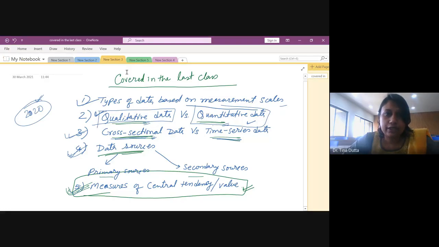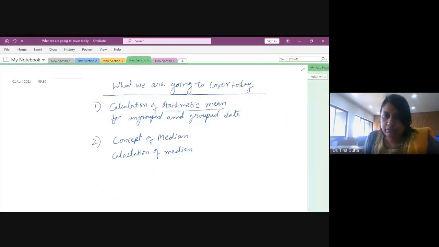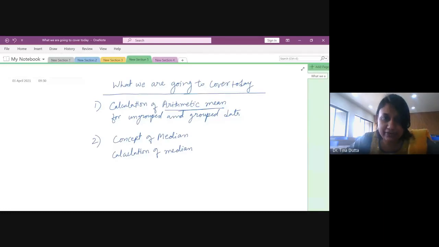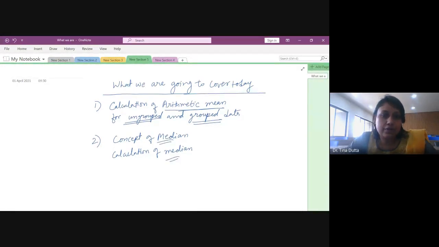So what we are going to cover today: we will be calculating arithmetic mean. Arithmetic mean is the simple average, which we already saw in the last class, how to calculate for raw data. We will be calculating arithmetic mean for ungrouped data and grouped data. I'll be discussing what is ungrouped data and what is grouped data today. Then I will also discuss the concept of median and calculation of median for ungrouped data and grouped data. All right. So let's begin this.